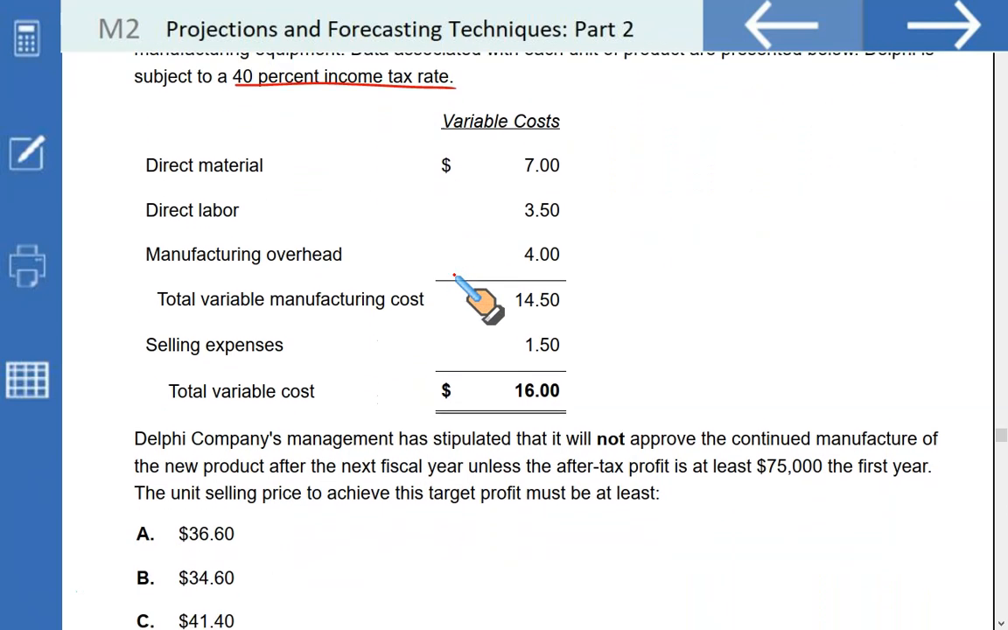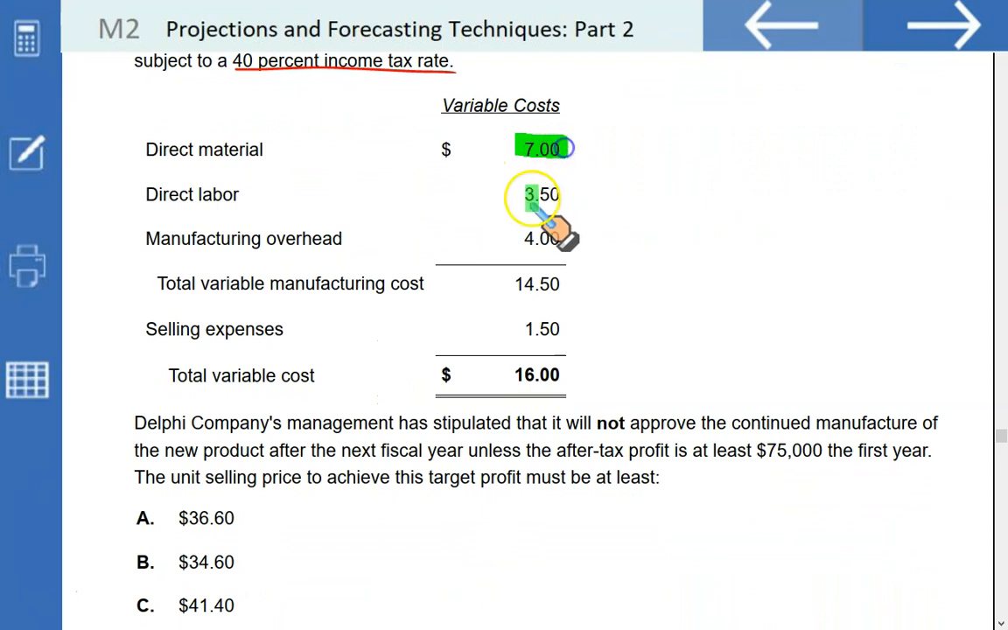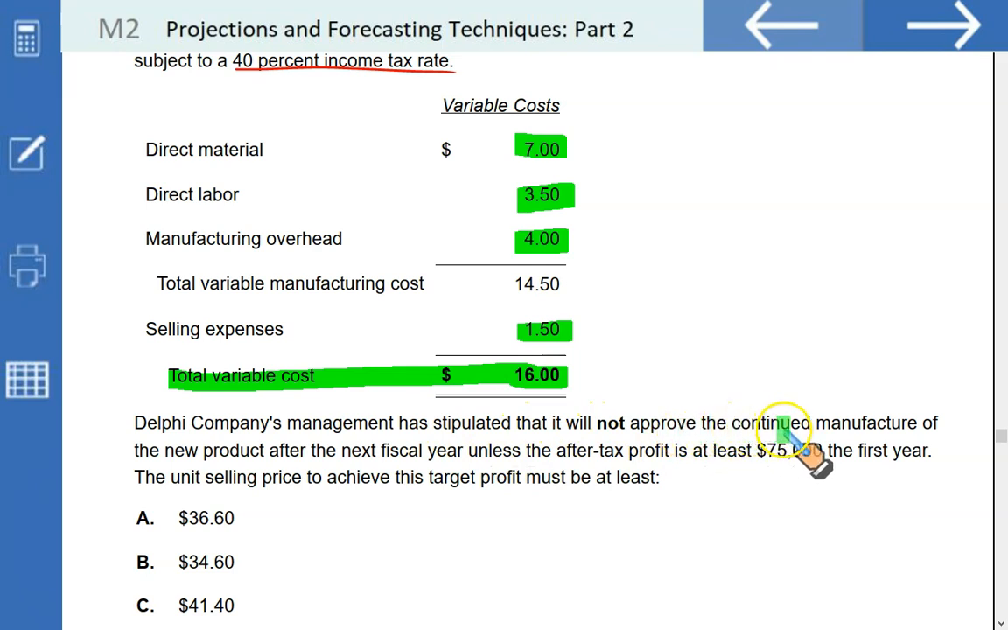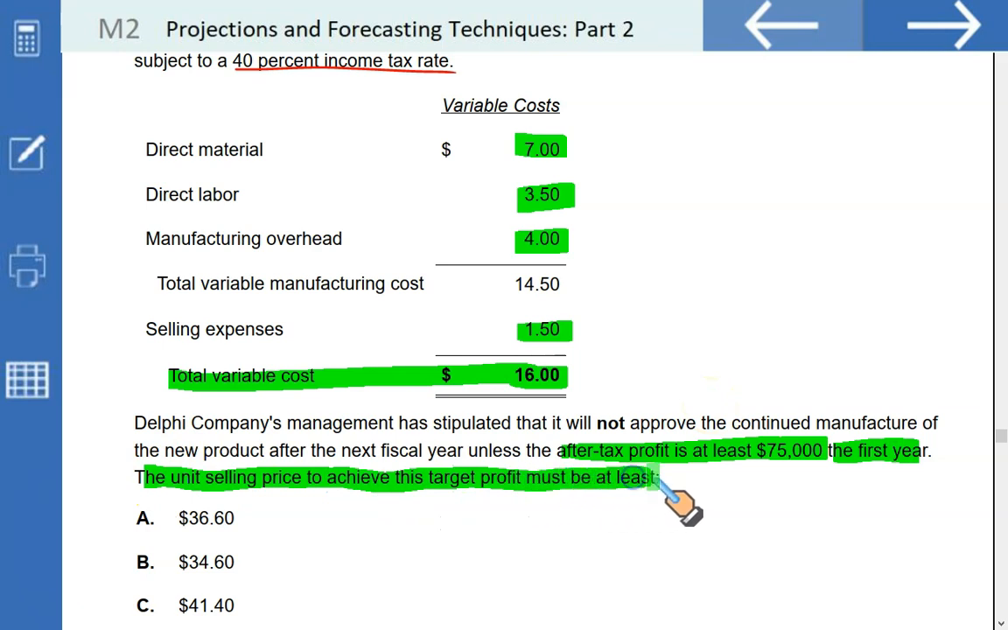What we have been given: material, labor, manufacturing overhead, selling, $16. This is the total variable cost. Delphi management has put a condition that it will not approve the continued manufacture of the new product after the next fiscal year unless the profit after tax is at least $75,000 in the first year. The unit selling price to achieve this target profit must be at least what?